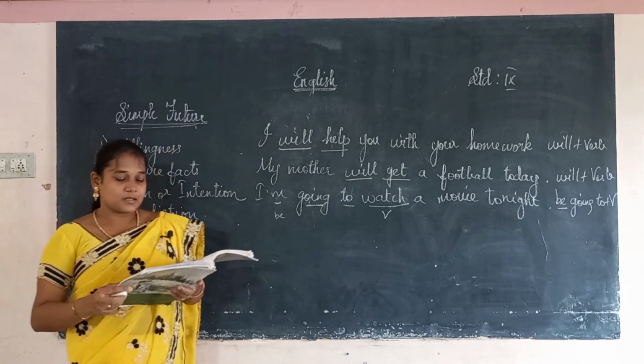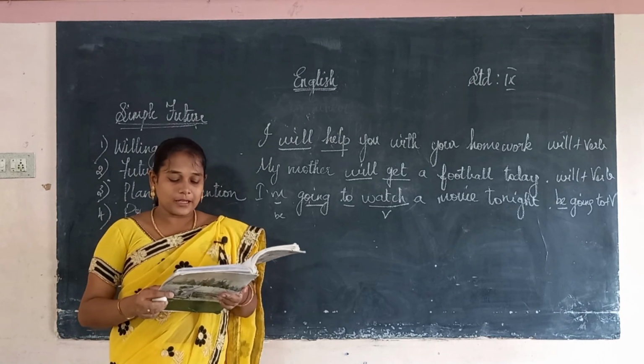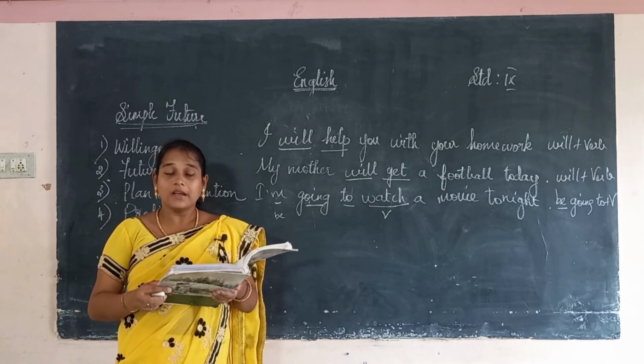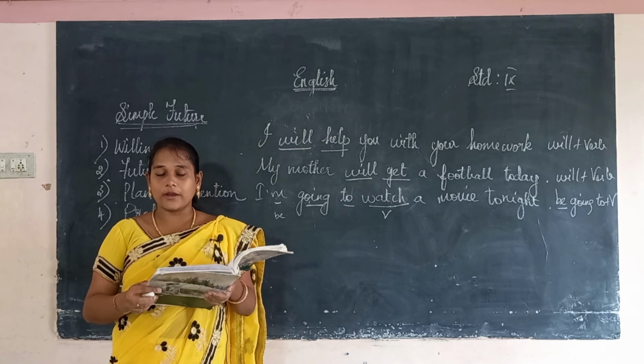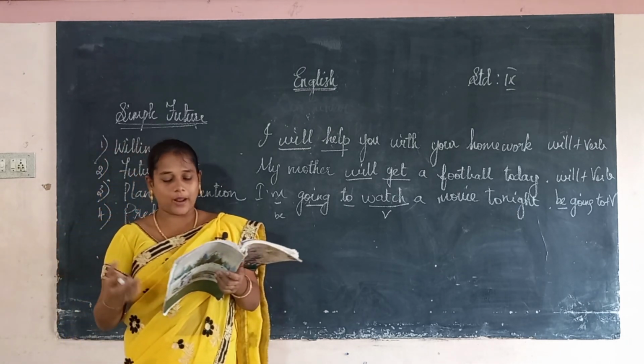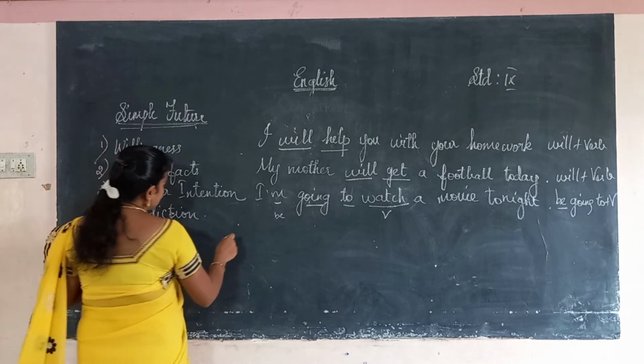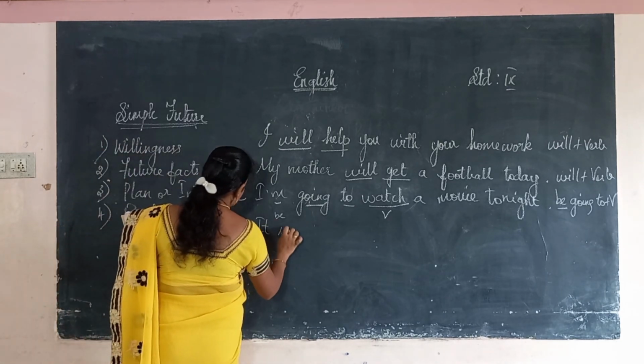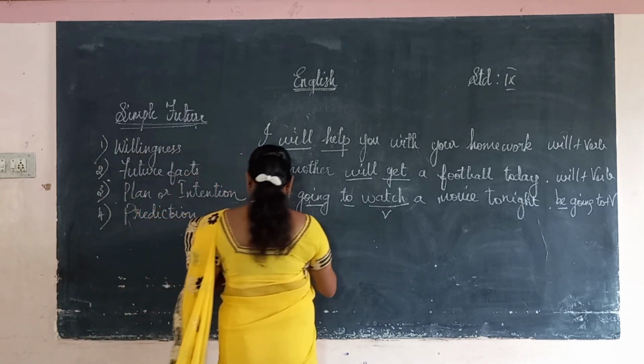Next, prediction. In the case of prediction, we write: it is cloudy, it's going to rain. So there is a prediction. It may happen or may not happen.